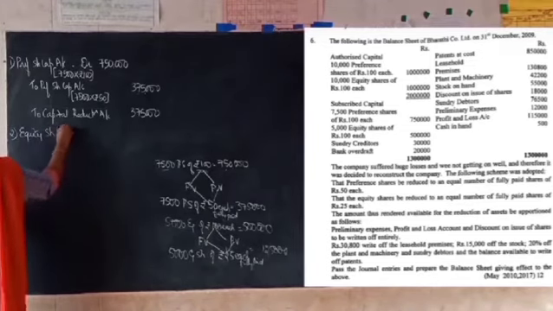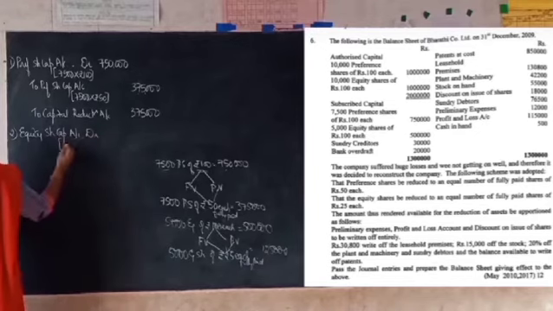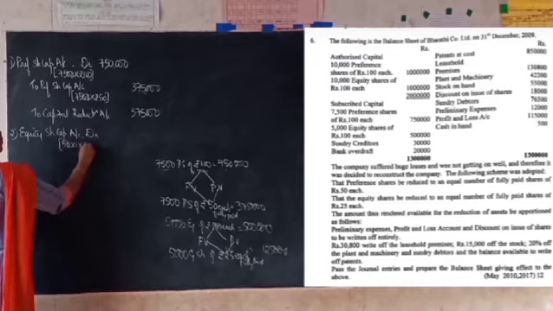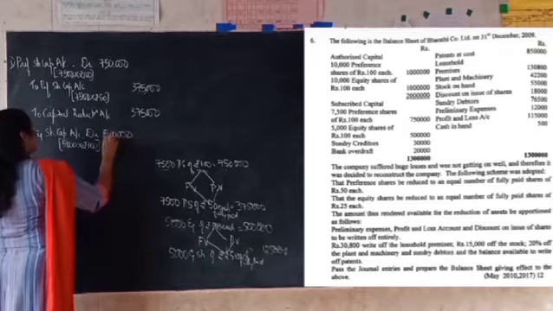Equity share capital account debit. So this is for cancelling the old capital, 5,000 shares of rupees 100 each, which comes to 5 lakh.